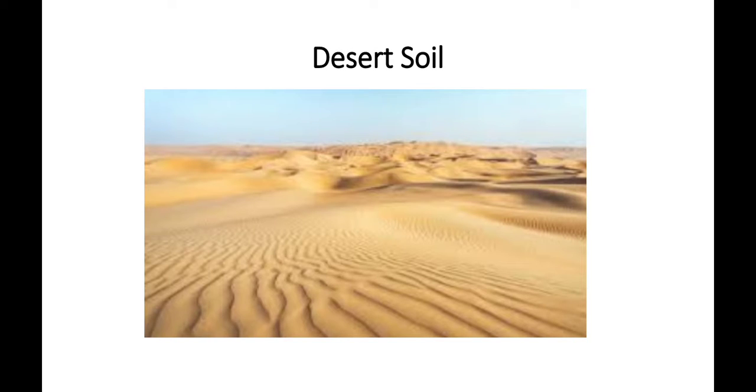And the next one is desert soil. Desert soil is not a very fertile soil. It is very porous and sandy. We find these types of soil in western India, namely Rajasthan and Gujarat. This desert soil is suitable for millets, dates, barley, and maize. So soil is a very important natural resource.